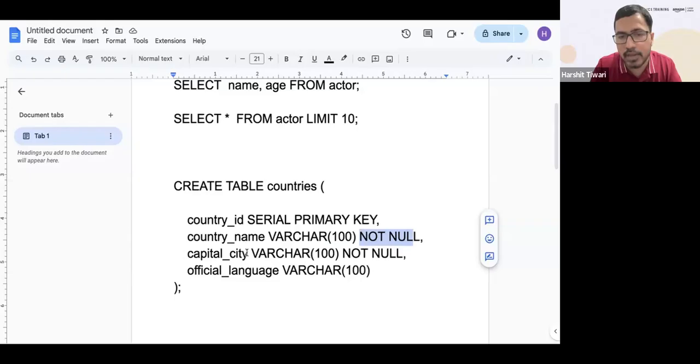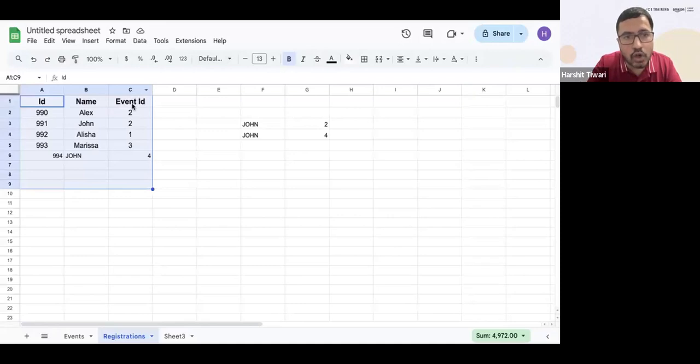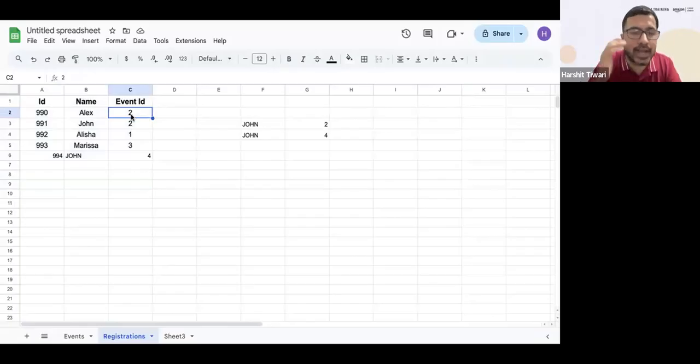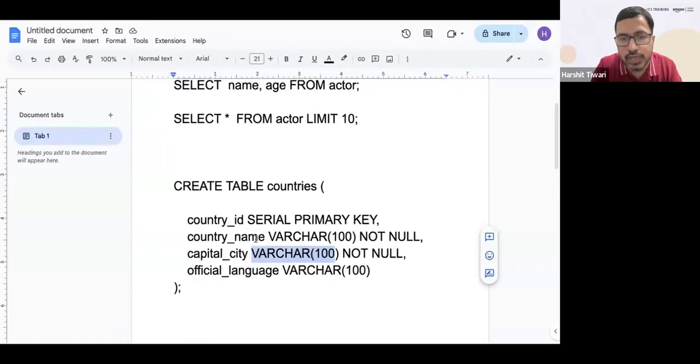The next is capital city. I create a column called capital city. Again, it's varchar, 100 varchar. This is the data type. Data type means what? In this particular column, what type of data can I store? Can I store a numeric value here? Can I store characters over here, variable characters? What data can I store in this column? That is what you're saying here.